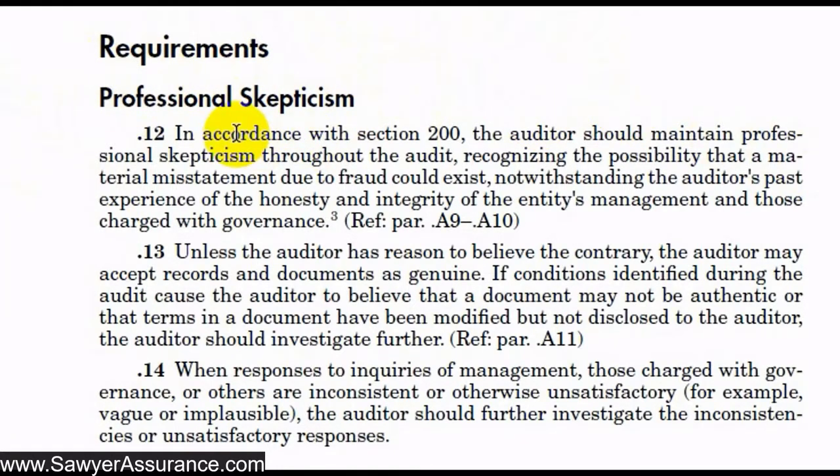So first, it says, in connection with Section 200, we're supposed to maintain professional skepticism throughout the audit, and we need to recognize that material misstatement due to fraud could exist. There's a very real possibility of that, whether or not we think that management is honest and has integrity based on our past experience with them.